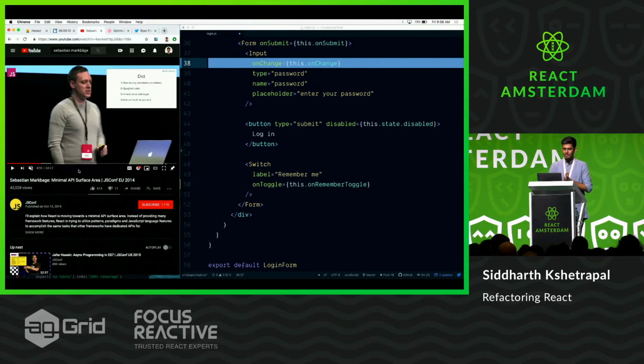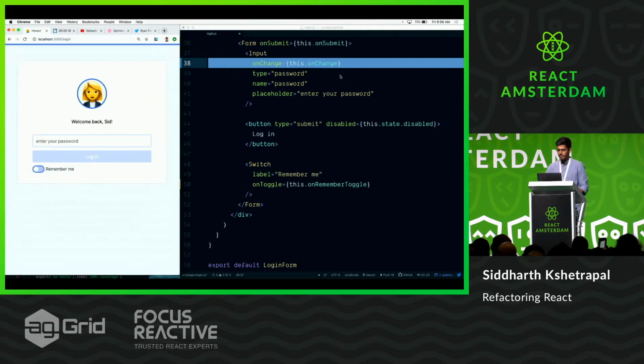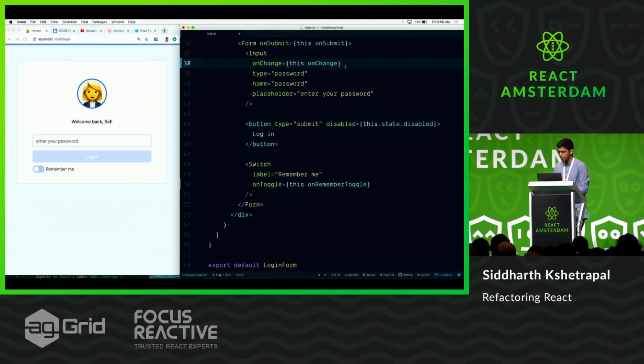So Sebastian's talk from all the way back from 2014, he gave a talk about minimal API surface area. And it's a great talk. You should check it out. It's on YouTube. And the idea that he proposed was, you want to minimize the number of things a developer has to learn before he or she can be effective with their code, right? So if you keep adding new props, you have to know that, OK, the input uses an on change, but the switch uses an on toggle, right? It's like with React components, props is the API surface that you have.